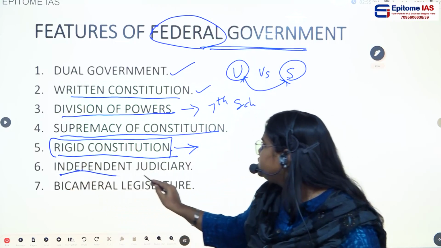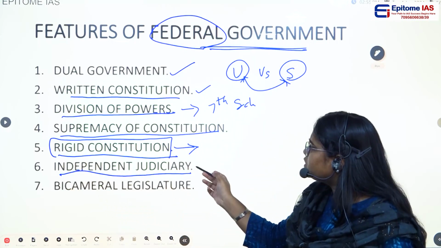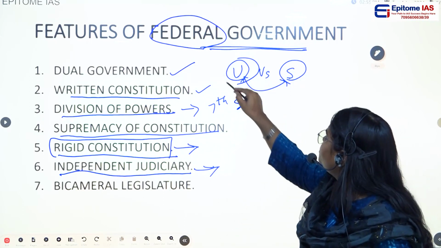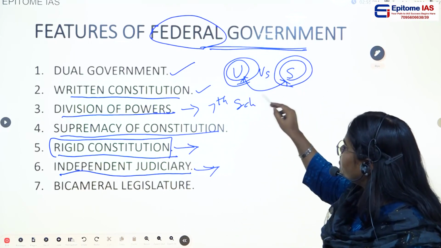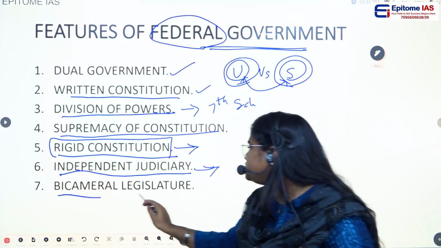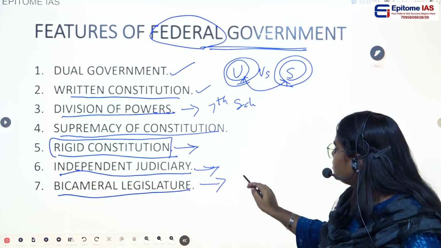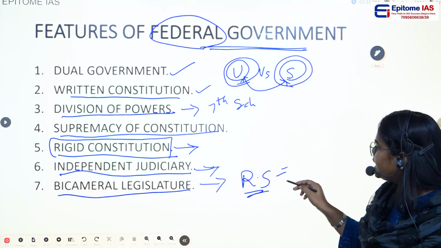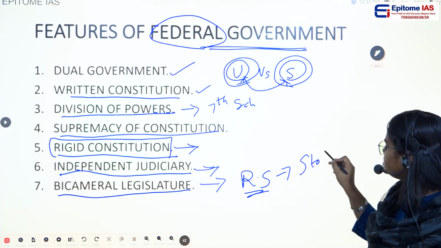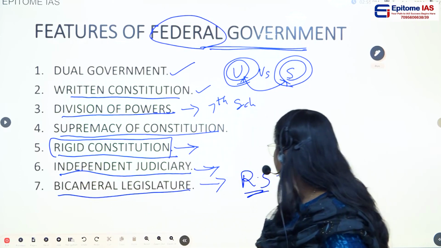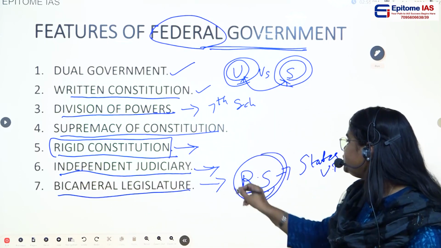Then independent judiciary. We already saw this point. If there is no independent judiciary, then the disputes between union government and the state government will not be solved in a right manner. Then bicameral legislature. Here we are actually talking about the Rajya Sabha. Why? Because the Rajya Sabha directly represents the states and the union territories. So it is also a federal feature.